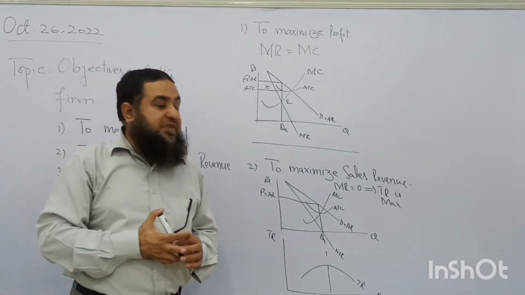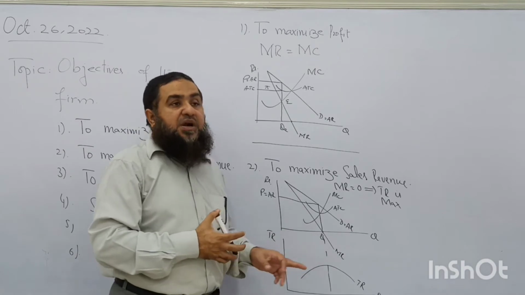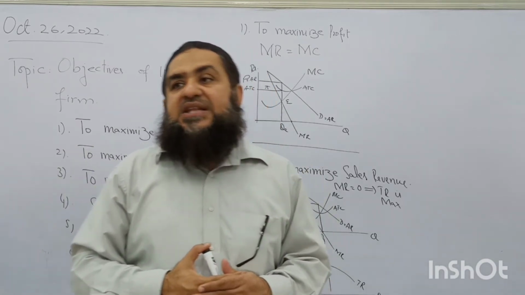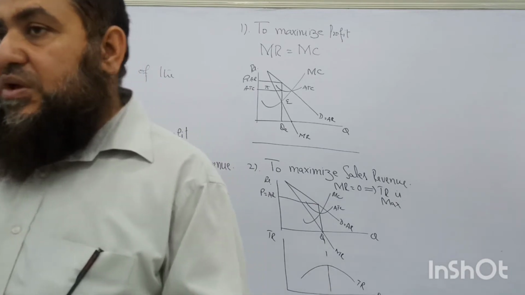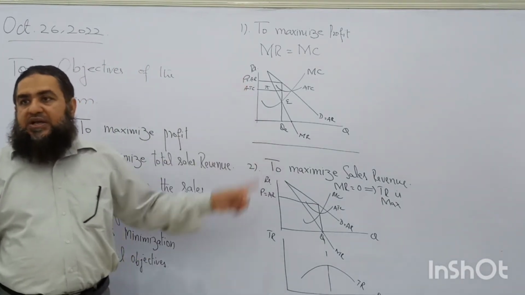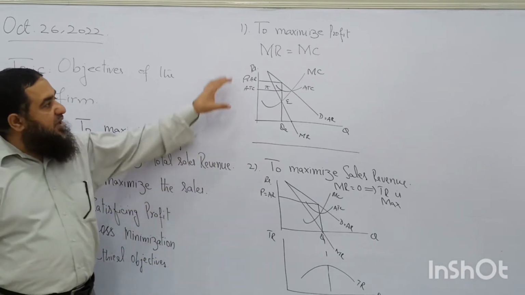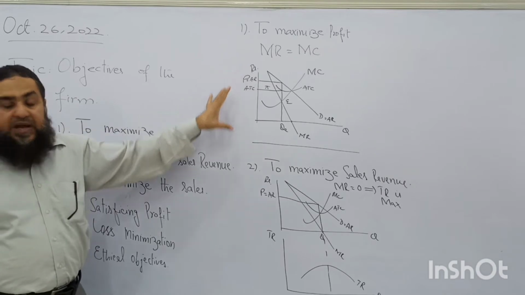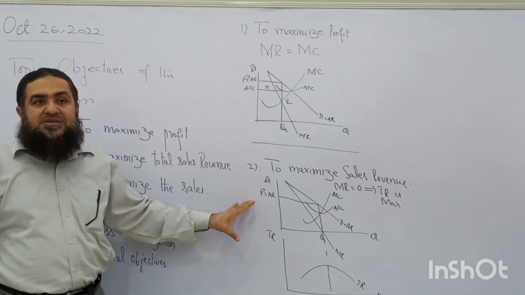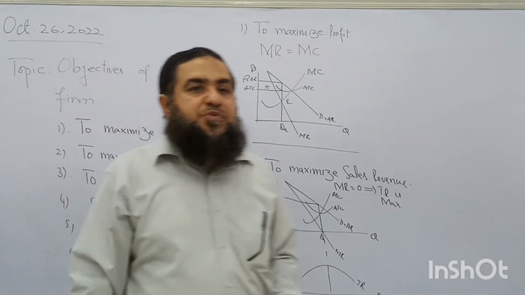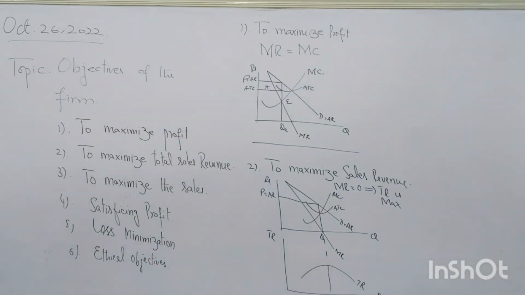But its objective is not to maximize profit, rather its objective is to maximize total sales revenue. Are you able to understand the difference between these two diagrams? What is the difference? Here the firm objective is to maximize profit, and here its objective is to maximize the total sales revenue. That's why it is producing at the point where marginal revenue is 0 and its total sales revenue is maximum.